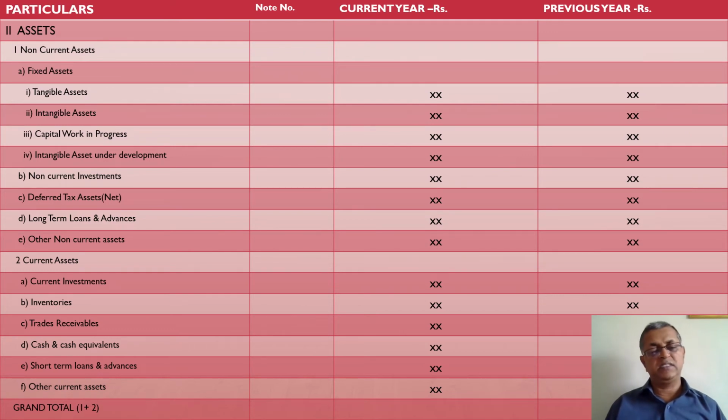Other current assets. Those current assets which are not covered elsewhere, such as current investments, inventories, trade receivables, cash and equivalents, short-term loans and advances, will be called as other current assets, which may include even fictitious assets or losses which are due for writing off in future dates.